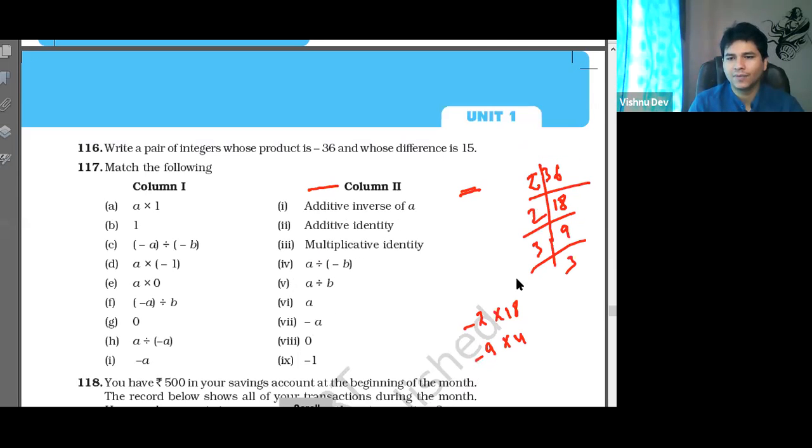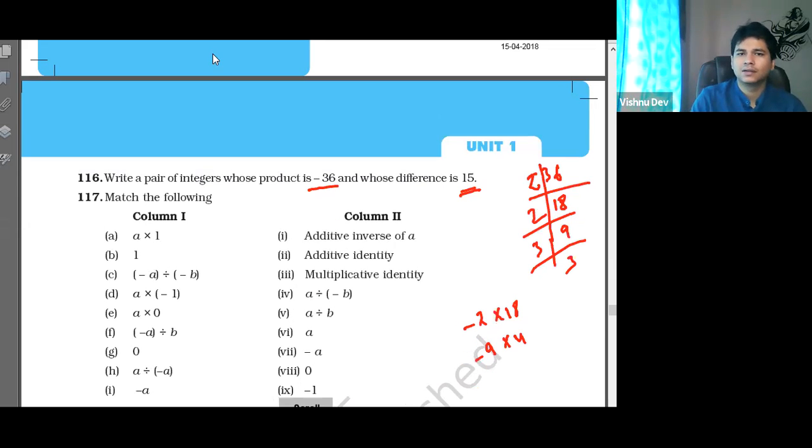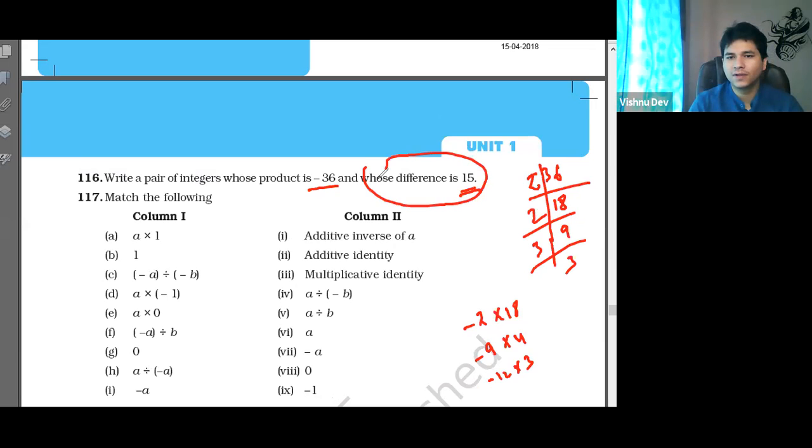Minus 12 into 3. Okay, right? Now, minus 12 into 3, the difference is 15, which is the required number. Simple, sir.